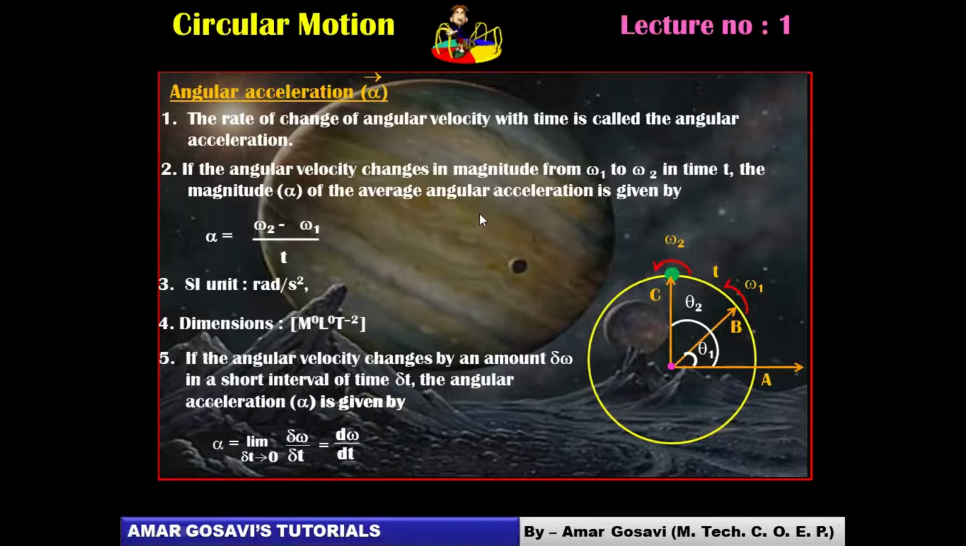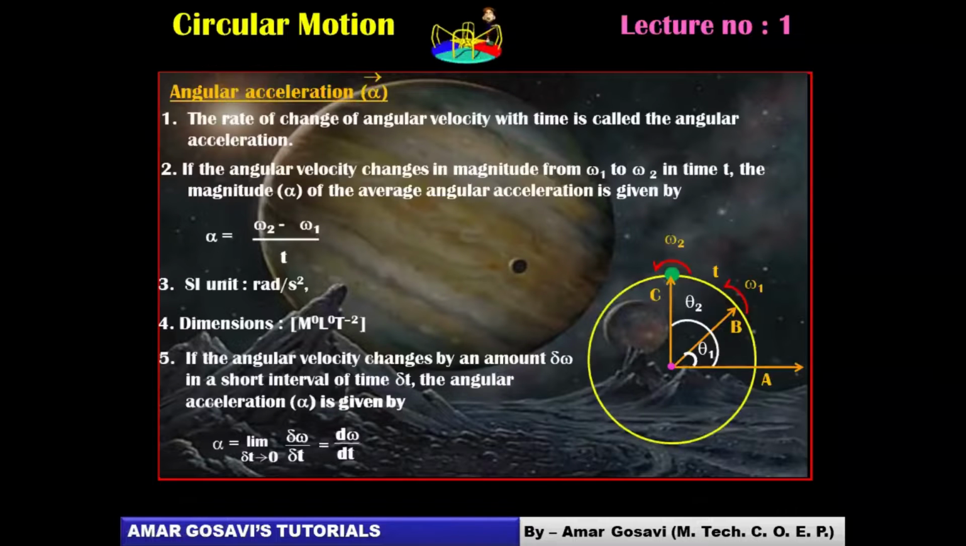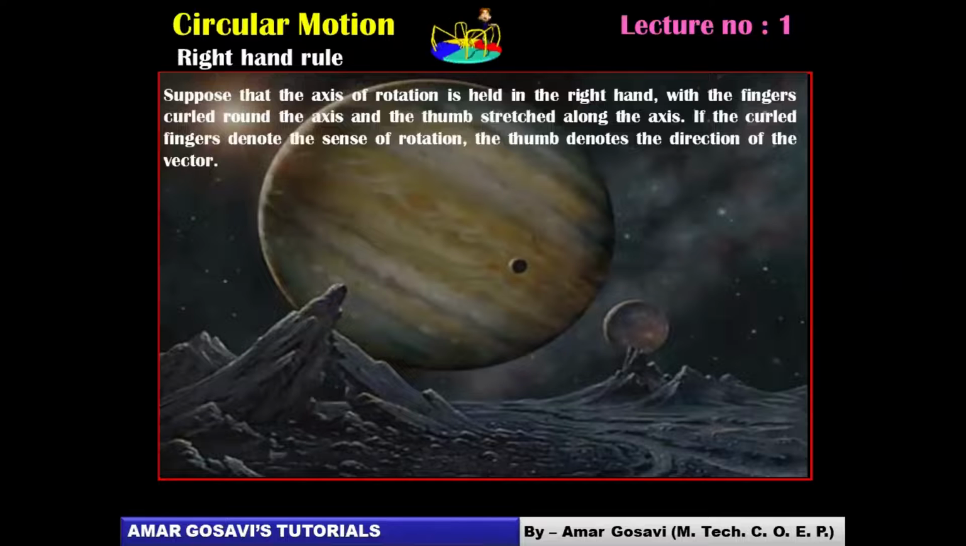Again, I'll summarize what we have studied as of now. We have studied the definition of circular motion and various terminologies associated with it, like radius vector, angular displacement, angular velocity given by omega, and finally angular acceleration denoted by the notation alpha. Now for all these things, angular velocity, angular acceleration, angular displacement, because they are vectors, the direction is given by right hand rule.